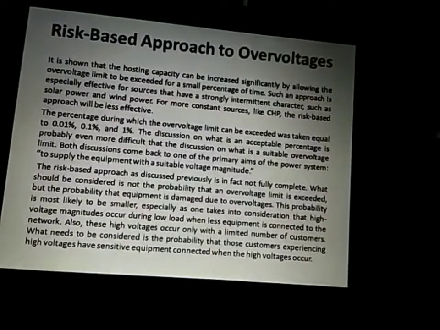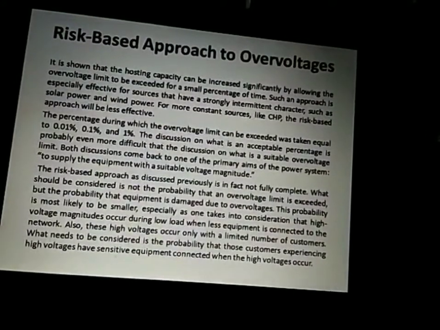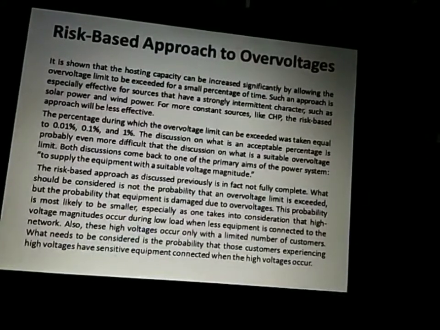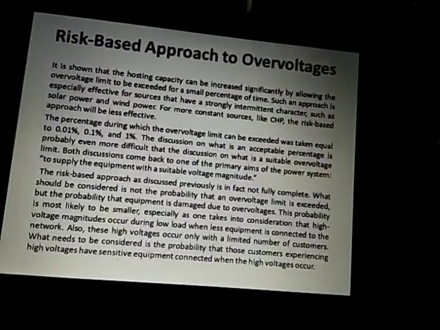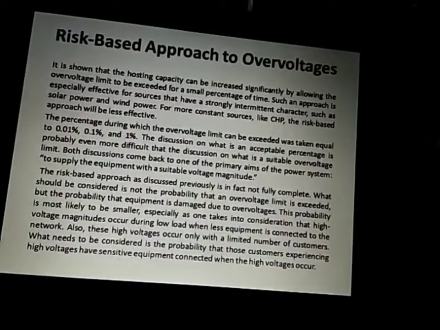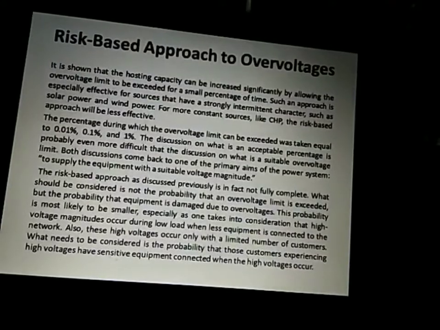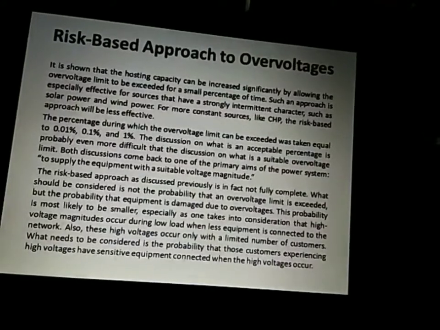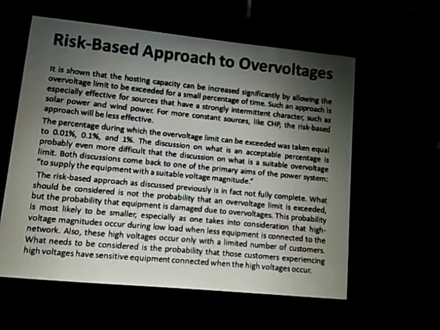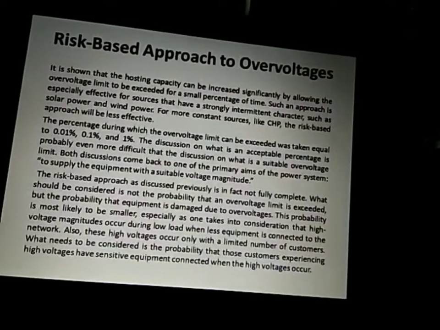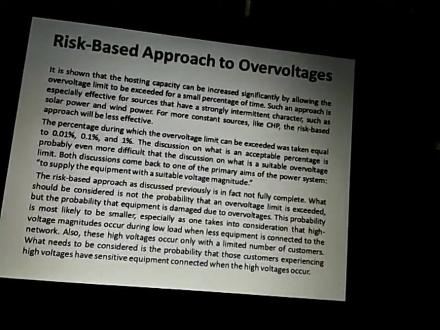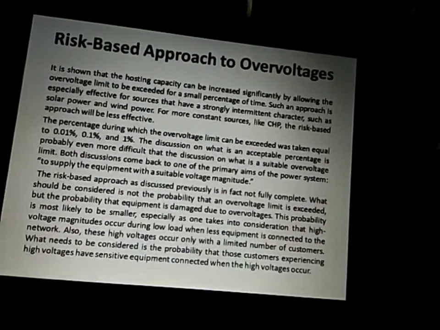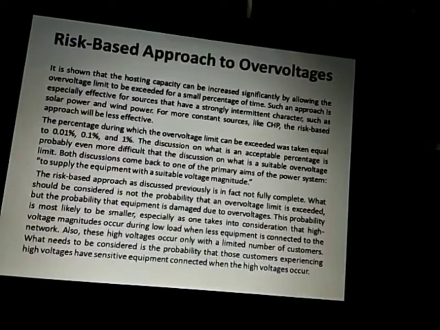It has been shown that hosting capacity can be increased significantly by allowing the overvoltage limit to be exceeded for a small percentage of time. Such an approach is especially effective for sources that have a strongly intermittent character, such as solar and wind power. For more constant sources like CHP, combined heat and power, the risk-based approach will be much less effective. The percentage of time during which the overvoltage limit can be exceeded would be 0.01%, 0.1% or 1%.